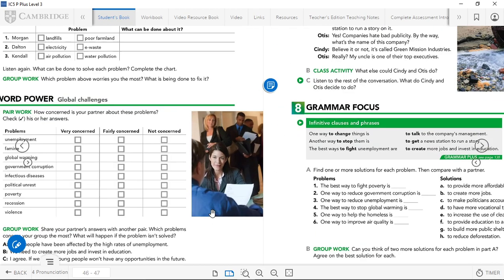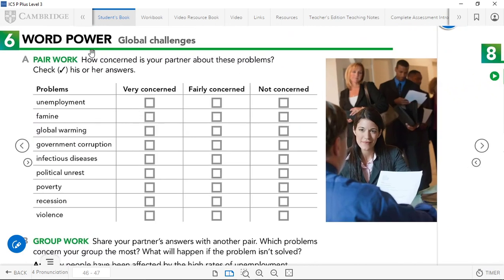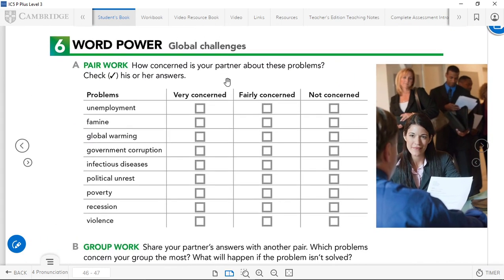And as I was telling you at the end of the previous video, we were going to be looking at this word, power, the global changes. These are different problems, but they are not only environmental problems, but social problems, okay? So let's look at these problems. Unemployment, famine, global warming, government corruption, infectious diseases, political unrest, poverty, recession, and violence.